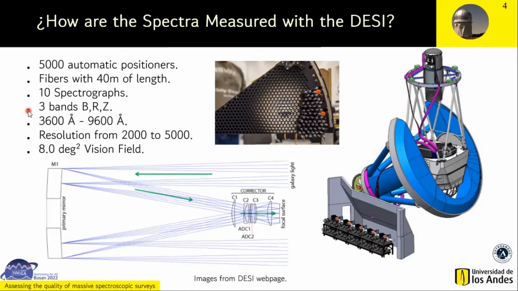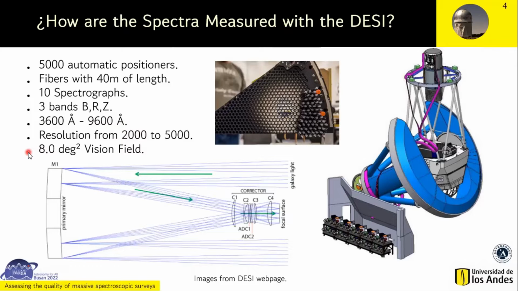These spectrographs split the light into three spectral bands, the B, the R, and the Z band. The spectra are measured in a wavelength range from 3600 to 9600 angstroms with a resolution from 2000 to 5000 that depends on the wavelength.